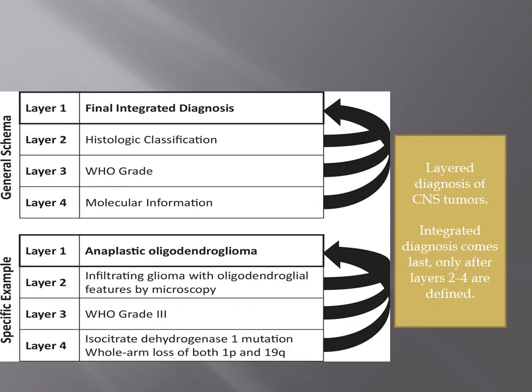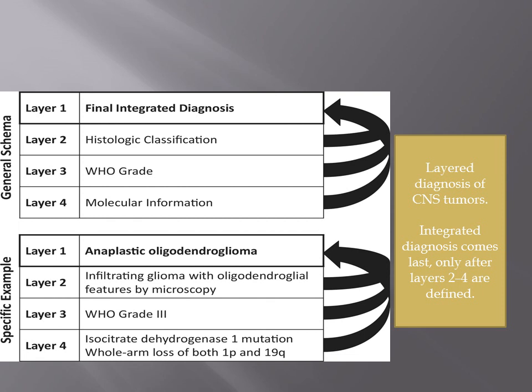Then finally, a layered diagnosis of CNS tumors. We now have a layered diagnosis, that is an integrated diagnosis. First, we have to get molecular information, the WHO grading of the tumor and the histological morphology of the tumor. After that only can we give the final integrated diagnosis. As a radiologist, we can suggest an oligodendroglial component within the tumor or astrocytomas like that, but a definite diagnosis is only after getting molecular information.